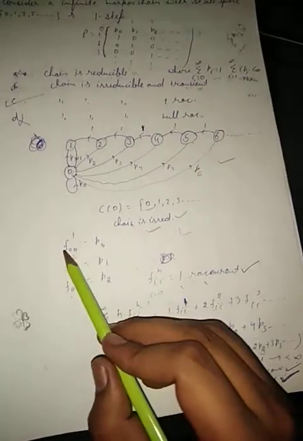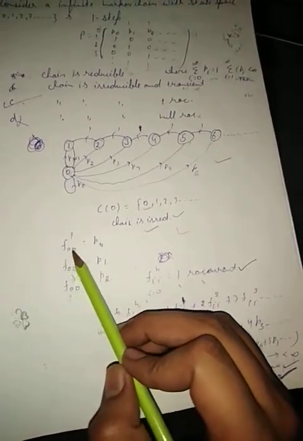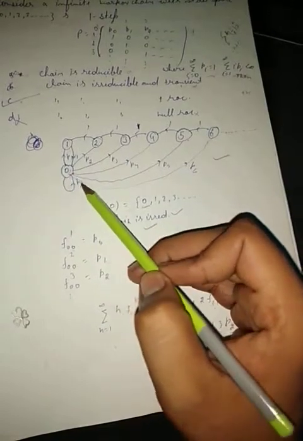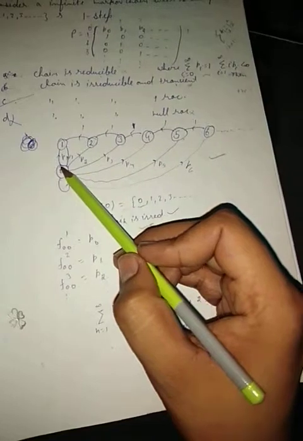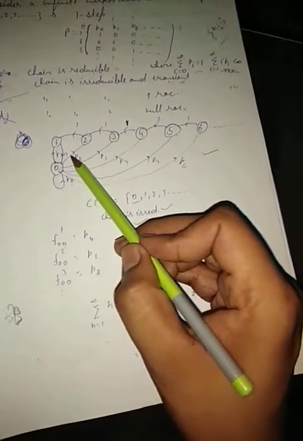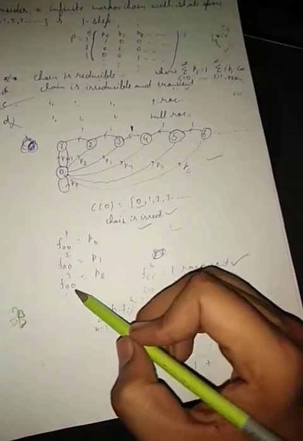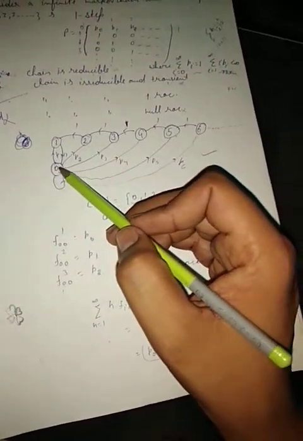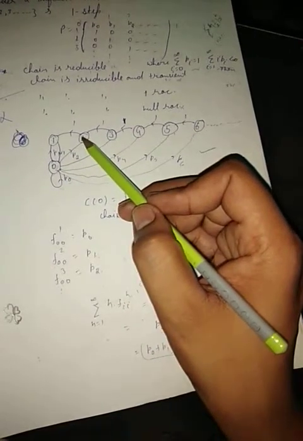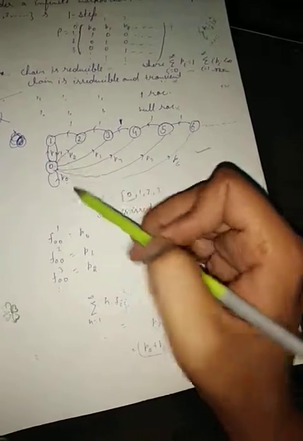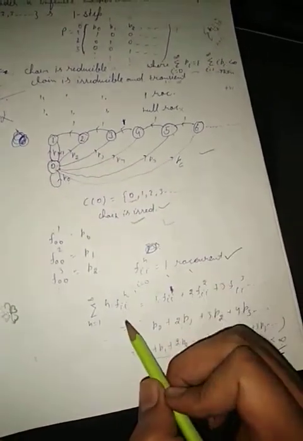So here we check f00. In one step, the probability is P0. In two steps, 0 to 1, 1 to 0, it means P1 into 1. In three steps, 0 to 0, I go with P2, then 1, then 1, so P2.